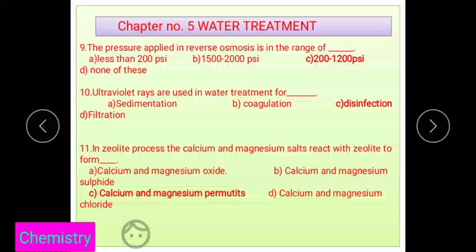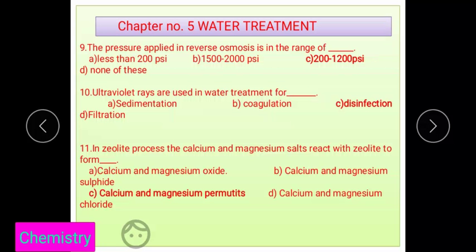The ultraviolet rays are used in water treatment for disinfection. Disinfection means killing the bacteria or stopping the growth of the bacteria present in the water, and that can be done by using ultraviolet rays.